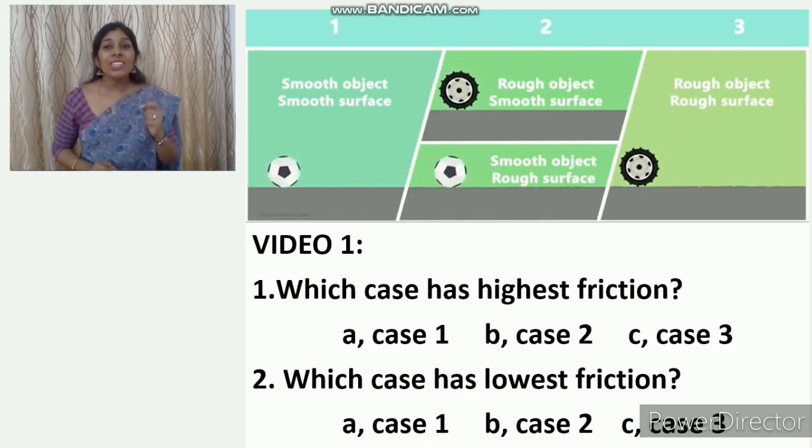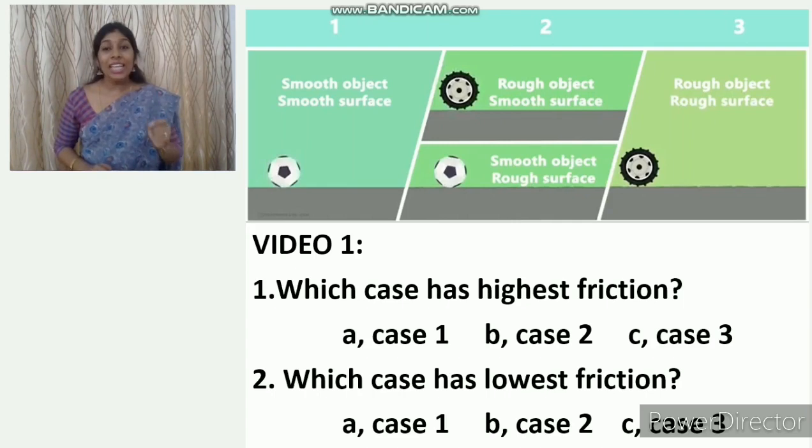Which case has highest friction? Options are case 1, case 2 or case 3. Which one is the right option? Yes, case 3. Why? It is having rough object and rough surface.